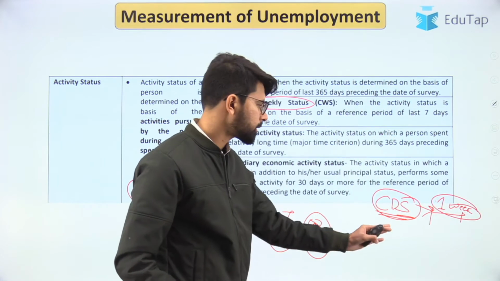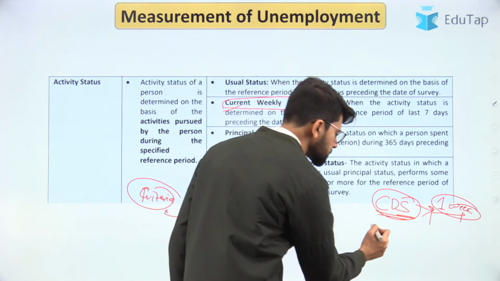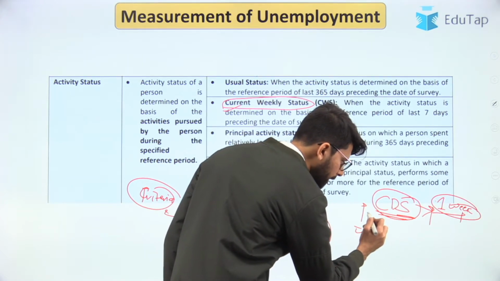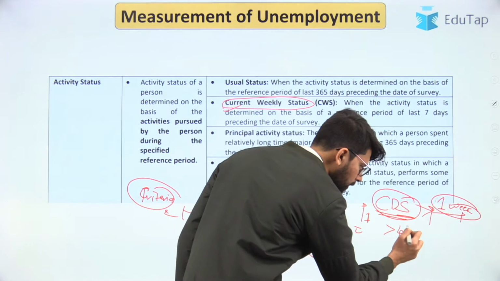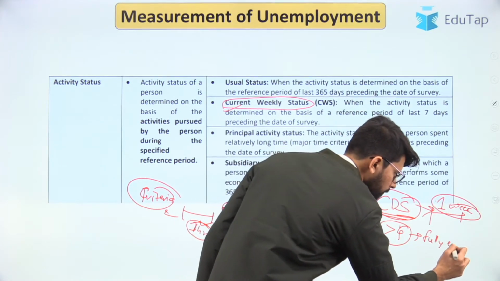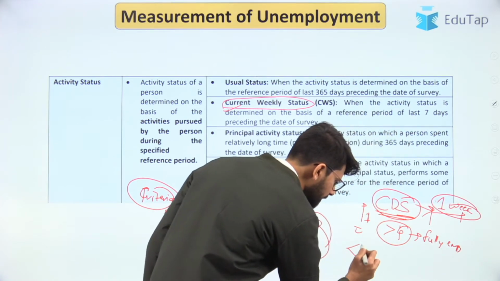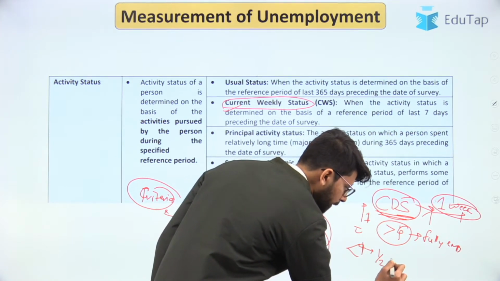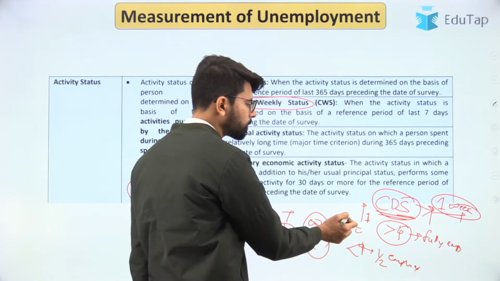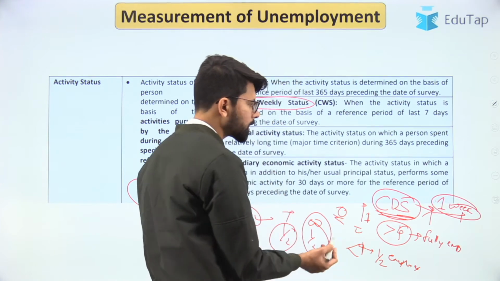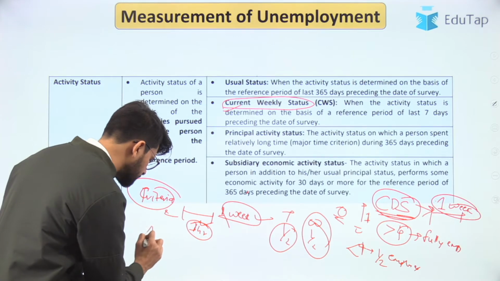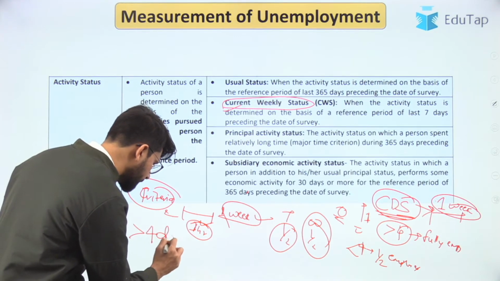And do not be confused with the term daily status, because it is computed on a daily basis. For example, on a particular day, if you are working for more than 4 hours, then you are considered fully employed. And if you are working for less than 4 hours, then that is half employed. And if you are working for 0 hours, then you are not at all employed.